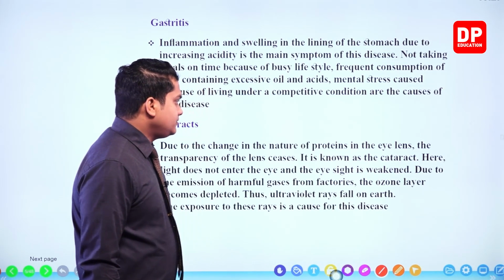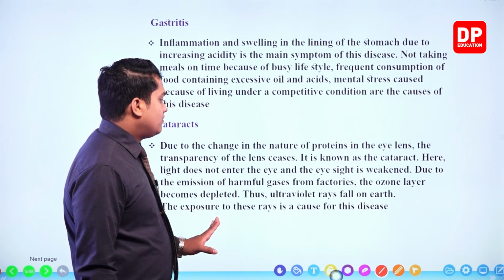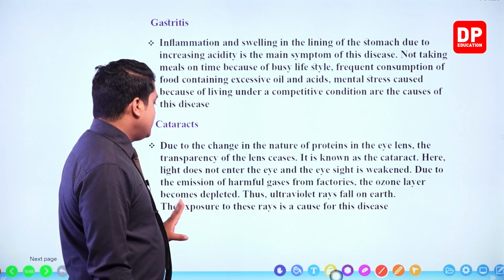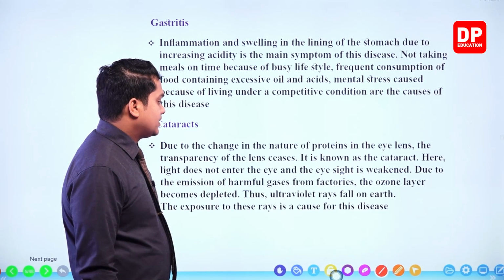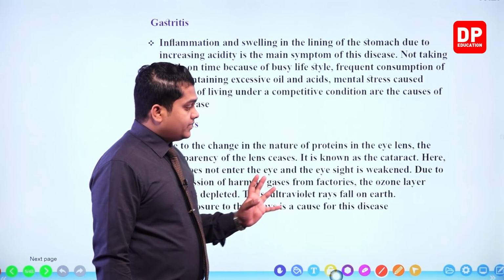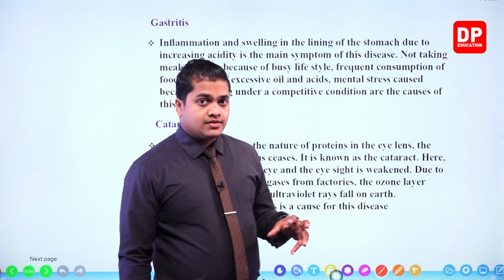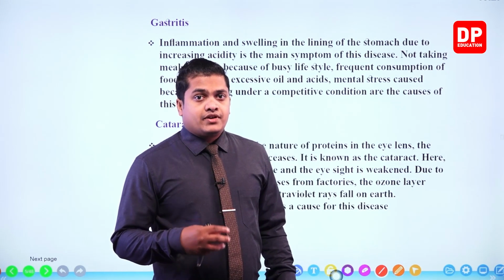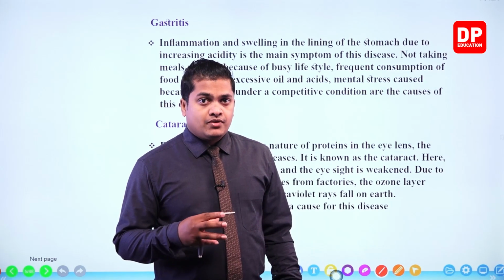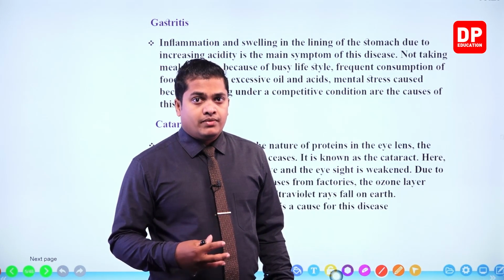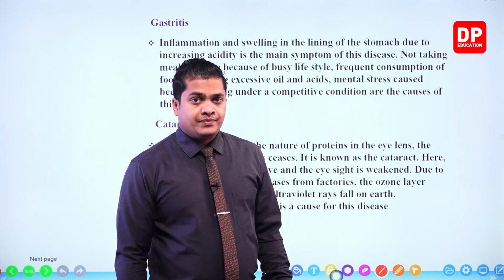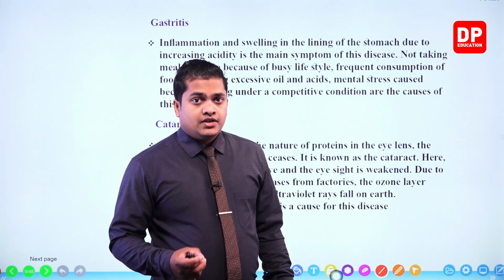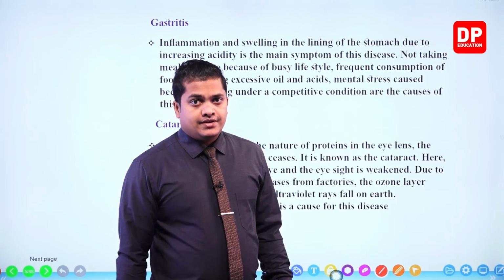Then, due to the emission of harmful gases from factories, the ozone layer becomes depleted. So, you know that there are different kinds of gases which are emitted from factories, and also there are different kinds of gases emitted because of the burning of fossil fuel by different kinds of machines and vehicles. So these gases which are emitted are going to deplete the ozone layer.